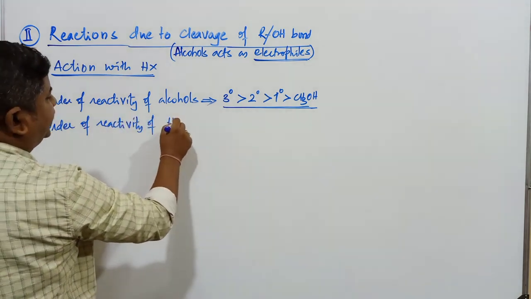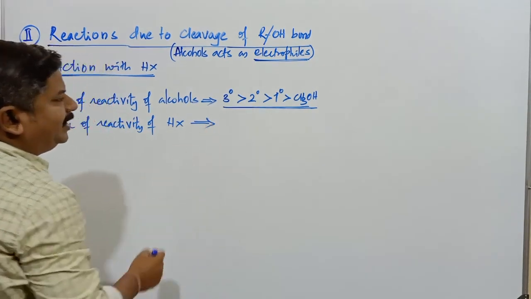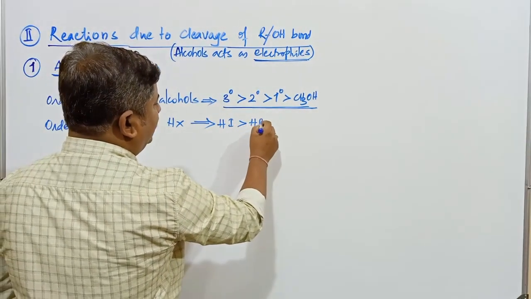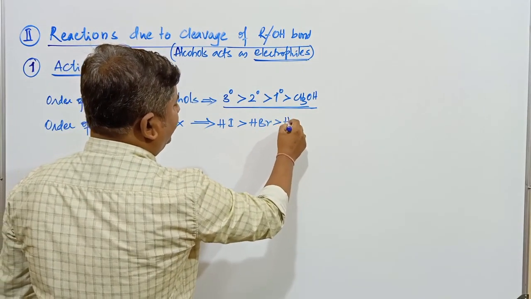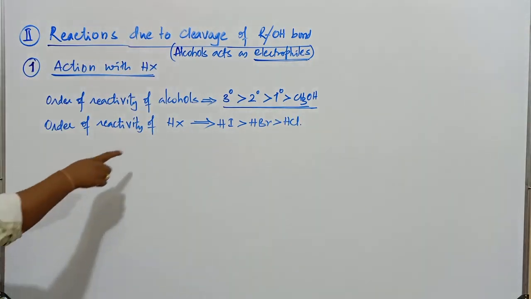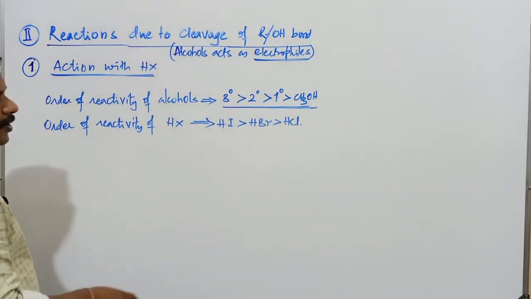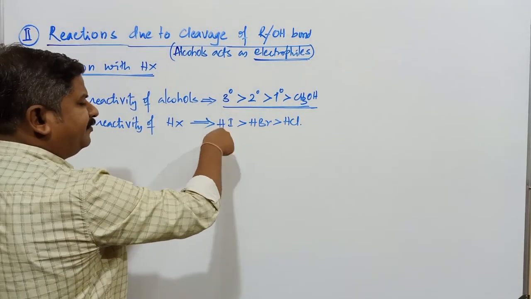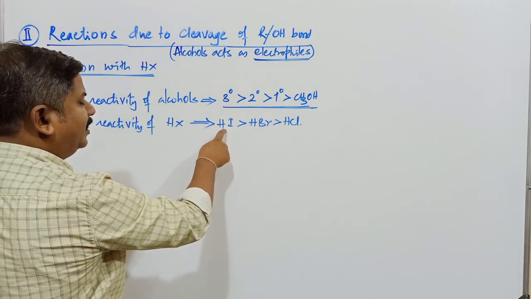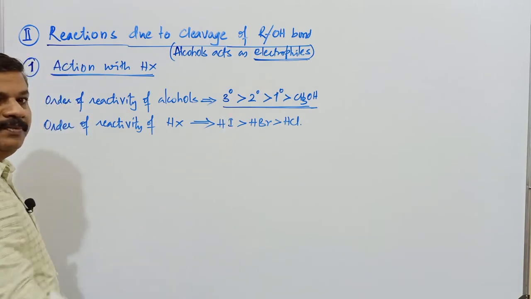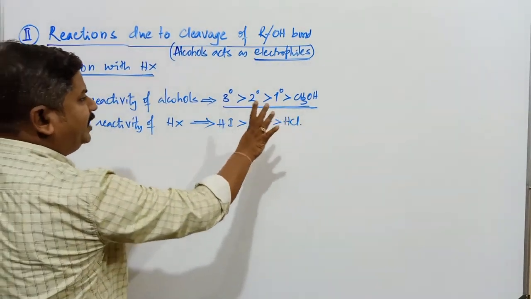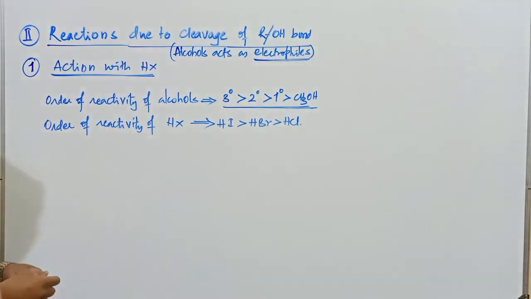Then in case of this reaction with the hydrogen halide, the order of reactivity of HX: which hydrogen halide is more reactive? HI is more reactive than HBr, and HBr is more reactive than HCl. So this is the order of reactivity of hydrogen halides as well as alcohols. Why is HI more reactive? Because of the larger size of iodine, the bond length will be more. It can undergo cleavage very easily when compared to HBr. HBr undergoes cleavage very easily when compared to HCl.